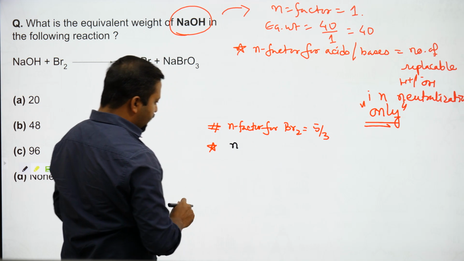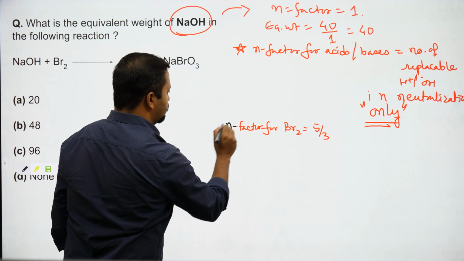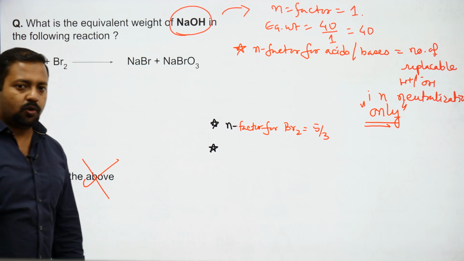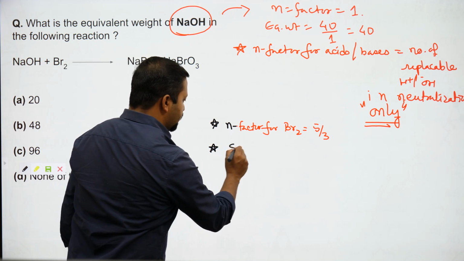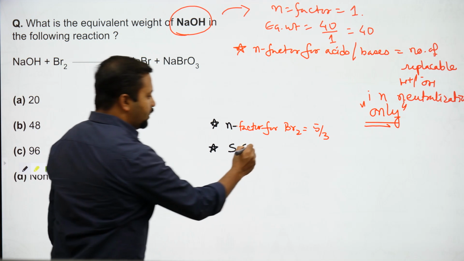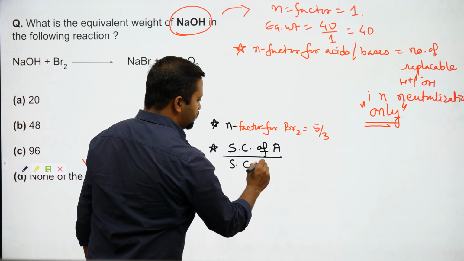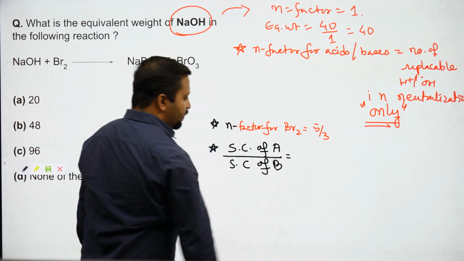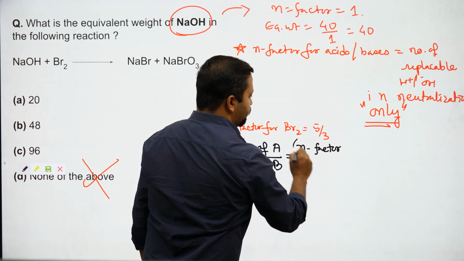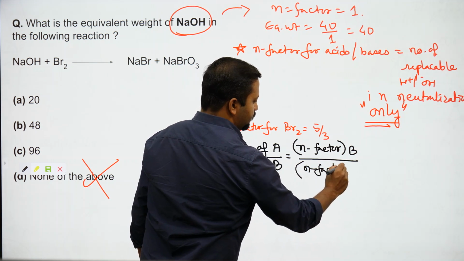If you take any reactants and want to compare the stoichiometric coefficients, remember the stoichiometric coefficient is the number we put as a prefix. The stoichiometric coefficient of A by the stoichiometric coefficient of B will be equal to the n factor of B by the n factor of A.